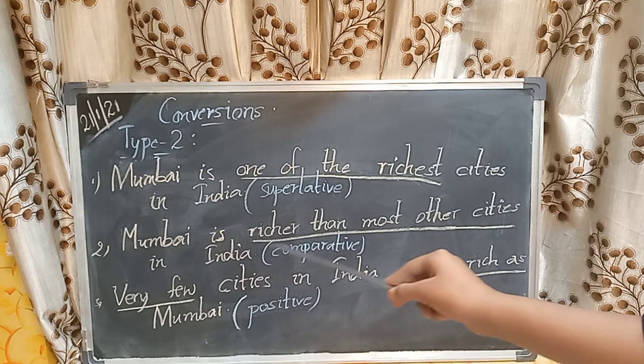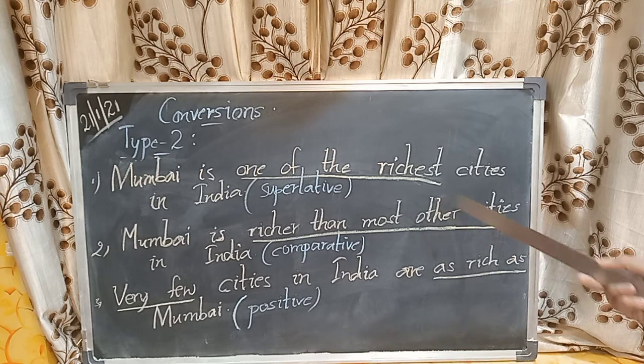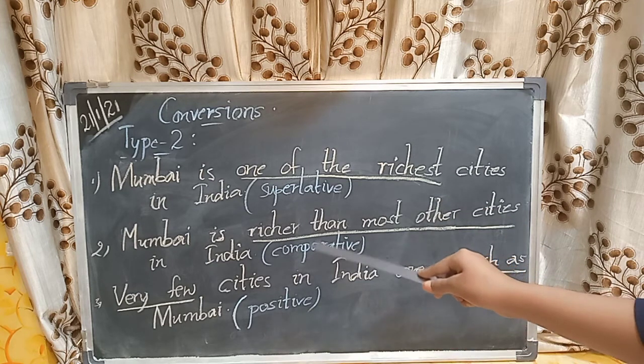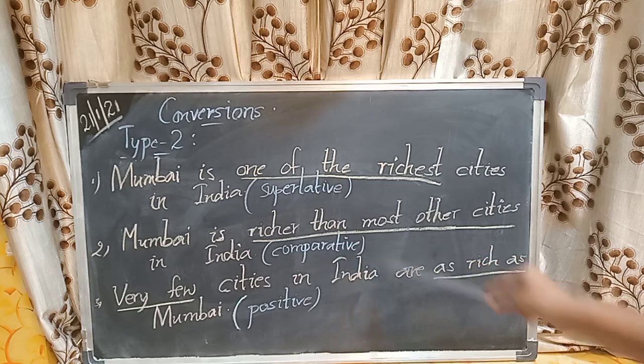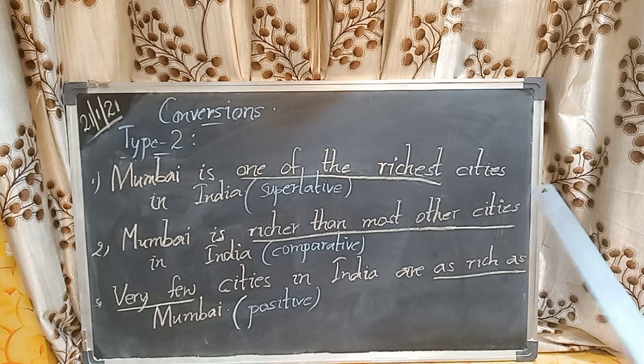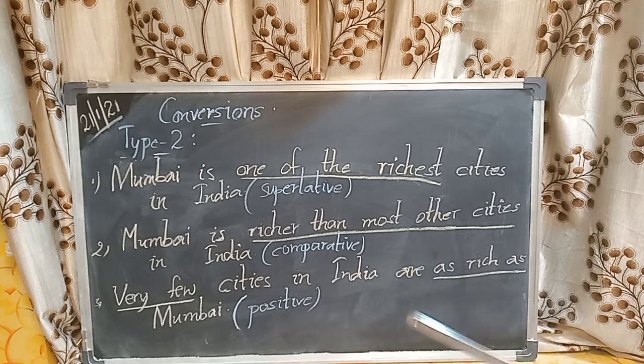Next one: Mumbai is richer than most other cities in India. This is comparative because here we have "er" and here we also used "than". And here we can see that in all the cities in India, Mumbai is richer than most of them. Not all, just most of them it is richer than.